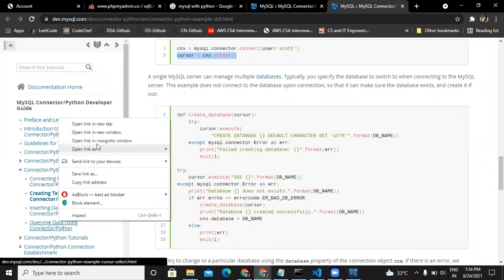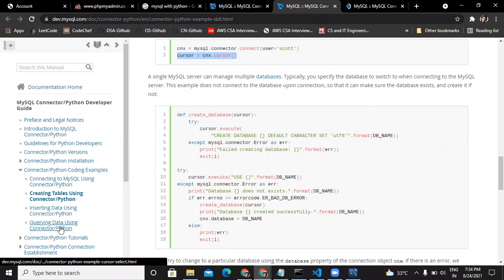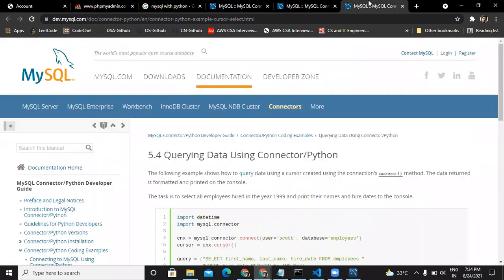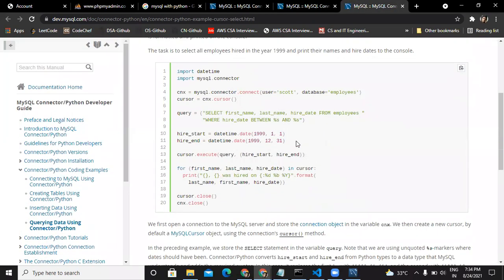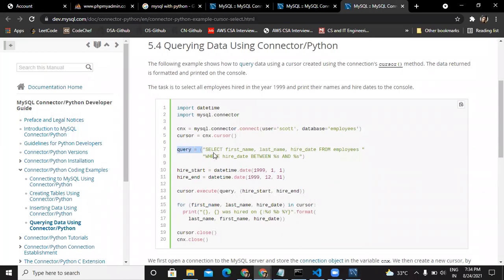So there is a section here called querying data using Python connector. So querying means fetching some data. It is saying that first of all, we need to create a query, that select query, right? Then we need to say cursor.execute and pass in the query and the rest of the information, right? For now, we are going to keep it very simple and very minimalistic. So I'll just create a query here.